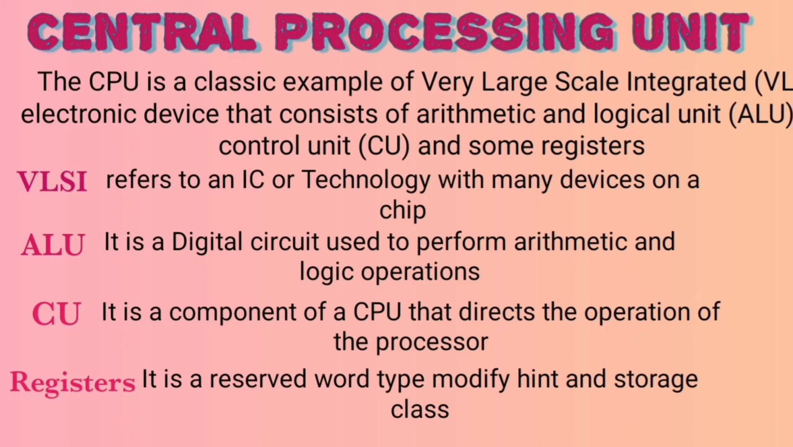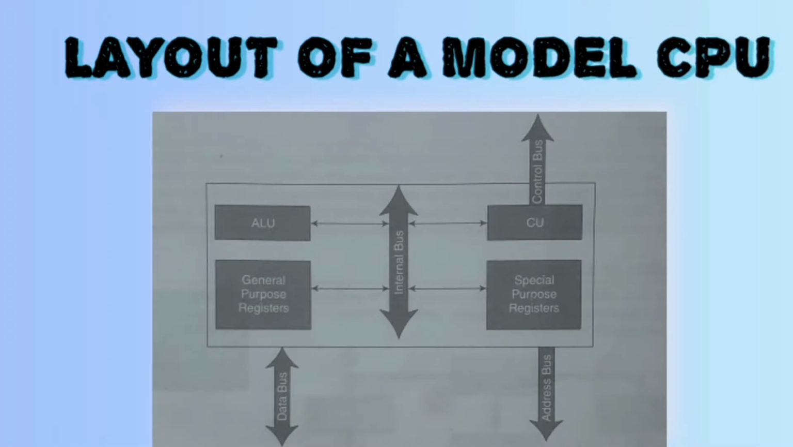ALU. It is a digital circuit used to perform arithmetic and logic operations. Control unit. It is a component of a CPU that directs the operation of the processor. Then registers. It is a reserved word, type modifier hint and storage class. This figure shows you the layout of a CPU. The ALU contains circuits using which various arithmetic and logical operations may be executed. This circuit includes adders, subtractors, comparators for comparison of operands, etc.